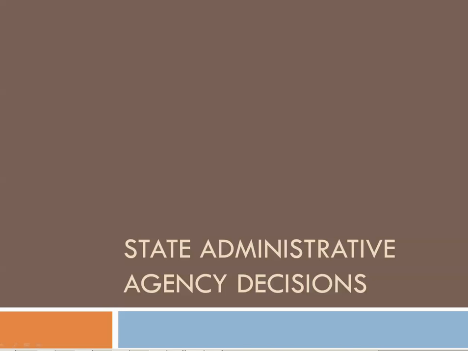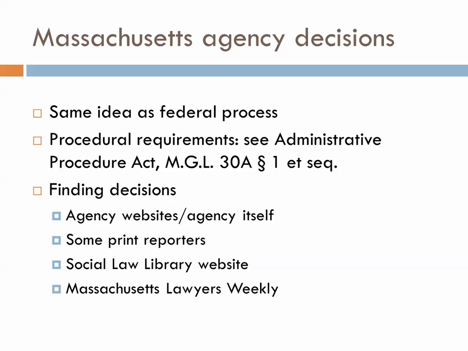This video is about state administrative agency decisions. So we're going to focus on Massachusetts just because it gives us a state that we can look at the materials in. But basically, with the states, it's going to be the same idea as the federal. There are procedural requirements. In Massachusetts we have an Administrative Procedure Act.